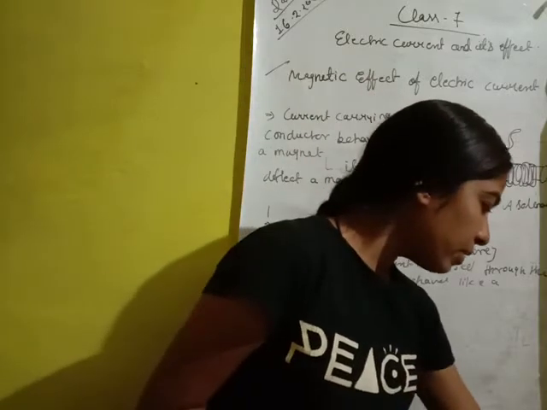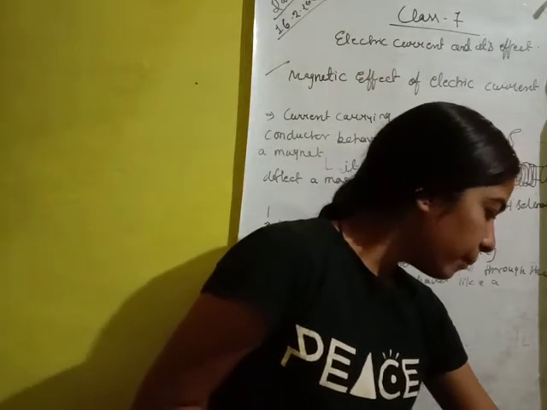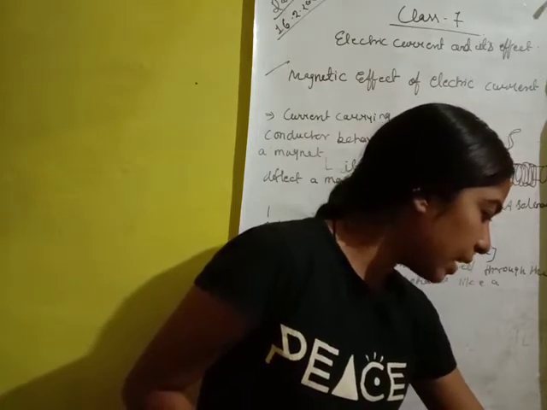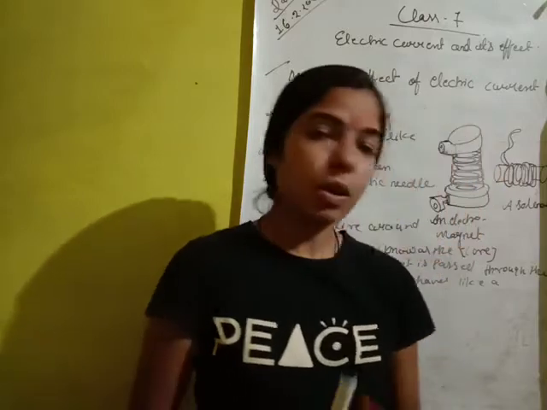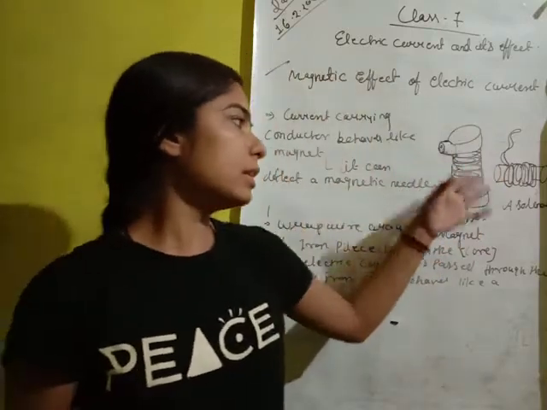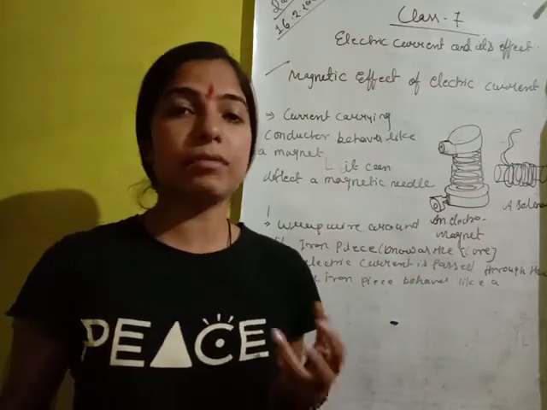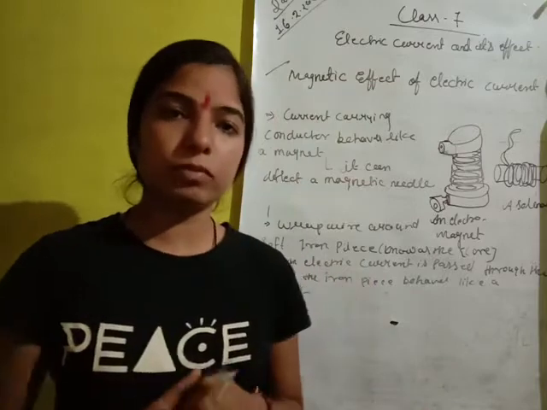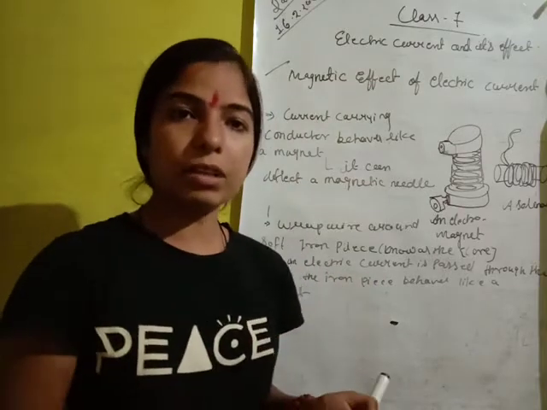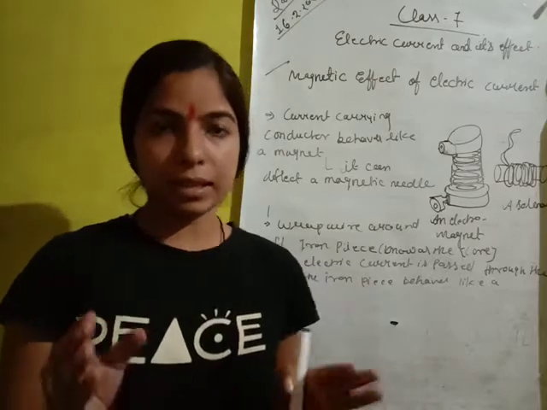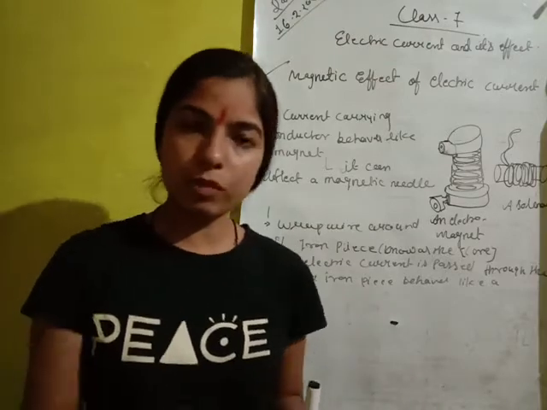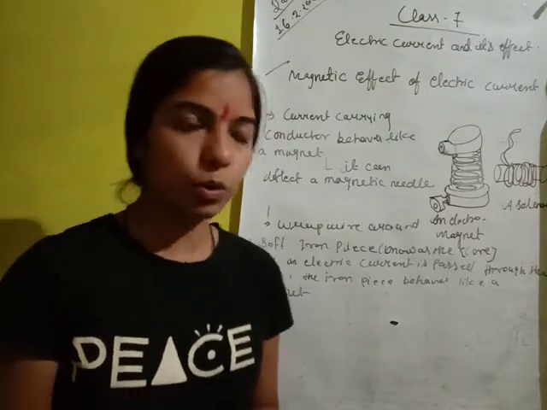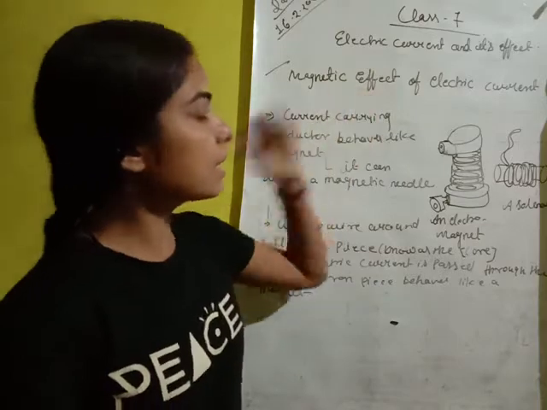Now, what will happen to the current passing through it when the coil is switched off? The iron piece will lose its magnetic effect. It will stop behaving like a magnet and thus will not attract the safety pin. Obviously, an electromagnet shows the magnetic effect when electricity is flowing, but when we switch off the electric current, the iron substance stops behaving like a magnet. So this is the magnetic effect of electric current.